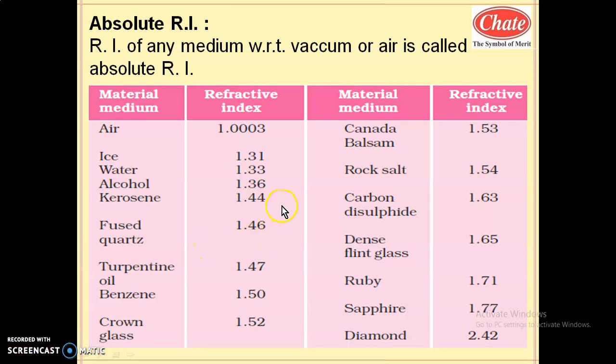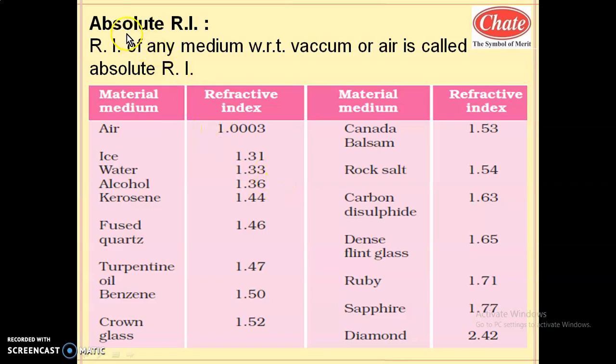Let us start the next part of light, reflection and refraction. We have started now the refraction of light. We have studied the laws of refraction and one activity, the refraction of light through a glass slab. Also we have studied how to represent the refractive index of the first medium with respect to the second, and the refractive index of the second medium with respect to the first. Let us study the refractive index in detail.